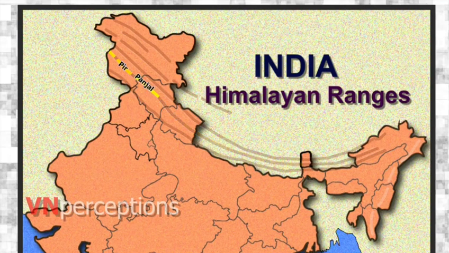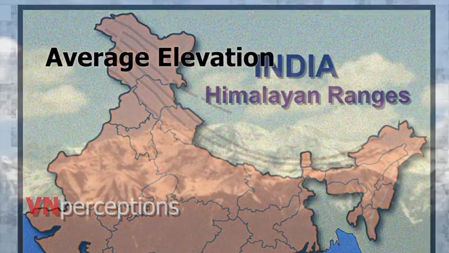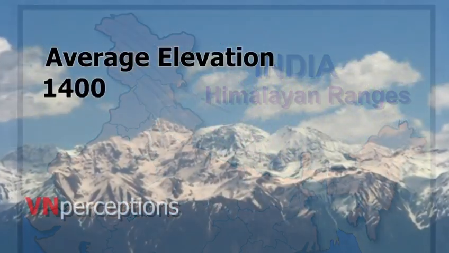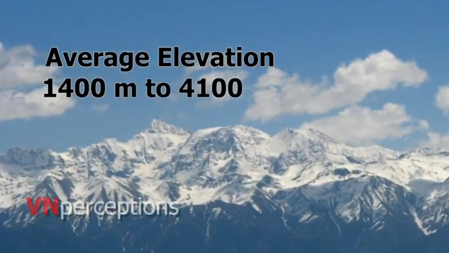The Pir Panjal range is the largest sub-range of the Lesser Himalayas. It is a group of majestic mountains in the Indian states of Himachal Pradesh and Jammu and Kashmir. The average elevation varies from 1,400 meters to 4,100 meters.